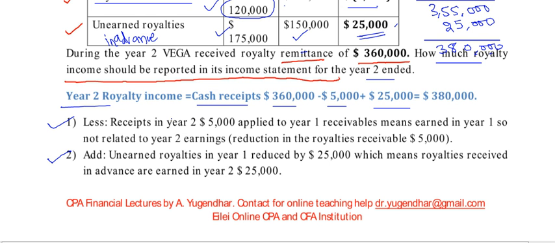Next, add unearned royalties: in year 1 reduced by 25,000, which means royalty received in advance earned in year 2, 25,000. Earned in year 2 means earned related to this year. Whenever we receive it, we do not consider it. When we earn it, then only can we consider it.